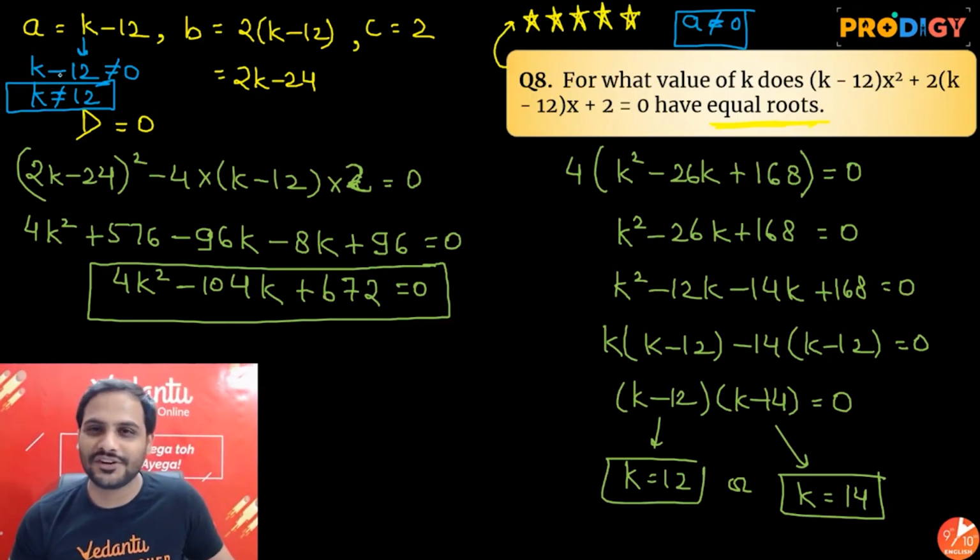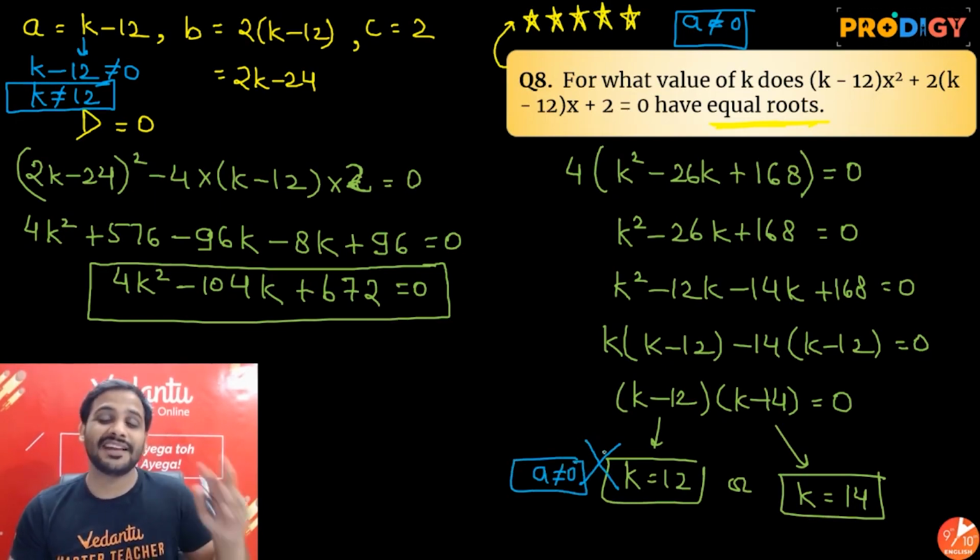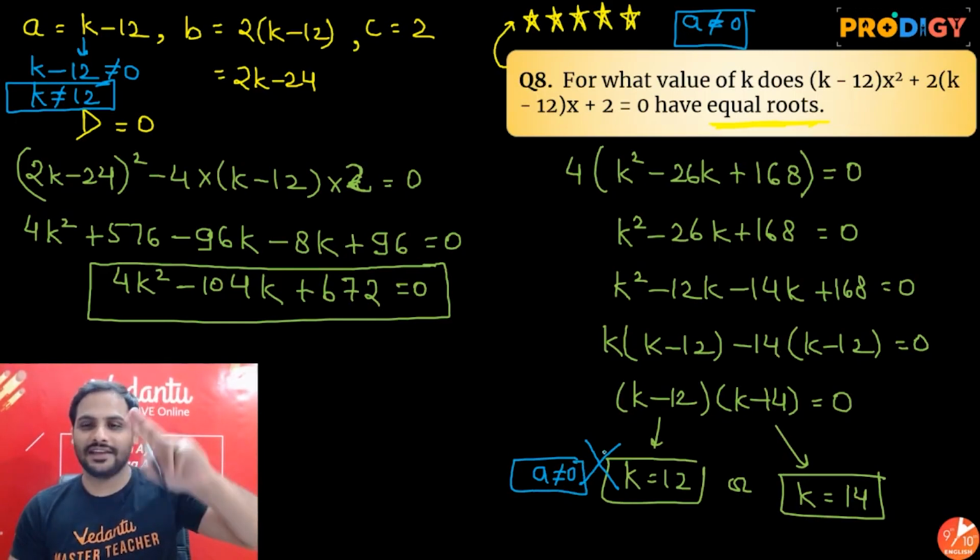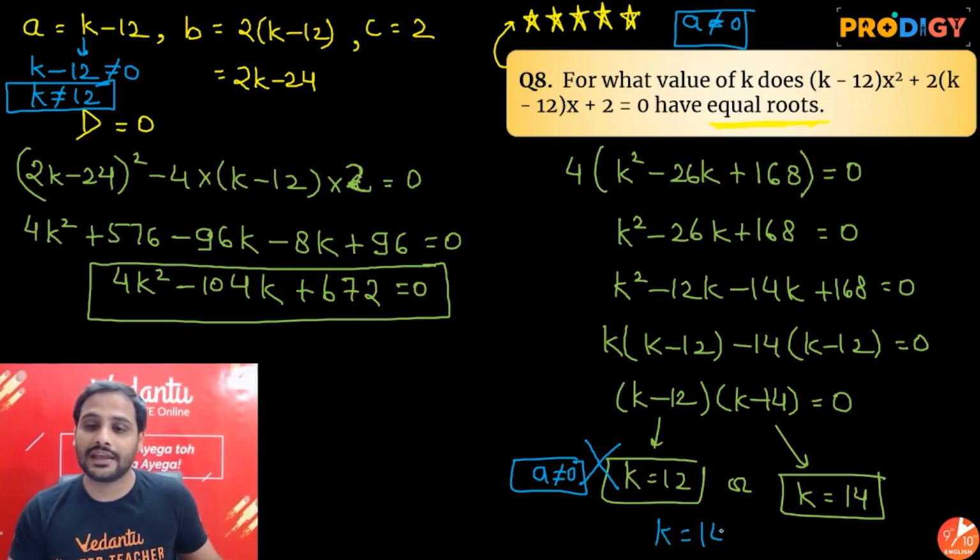We know the coefficient of x square cannot be 0. So if I make k equal to 12, the coefficient of x square will become 0 and it will no longer be a quadratic equation. So we need to reject this value because a cannot be equal to 0. So here, instead of having two values of k, we have only one value which will be favorable, that is k equal to 14. Right?